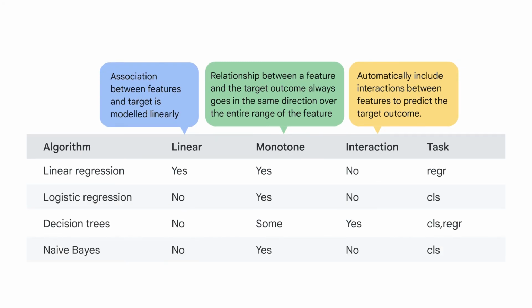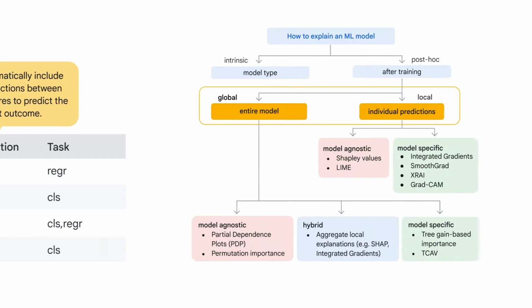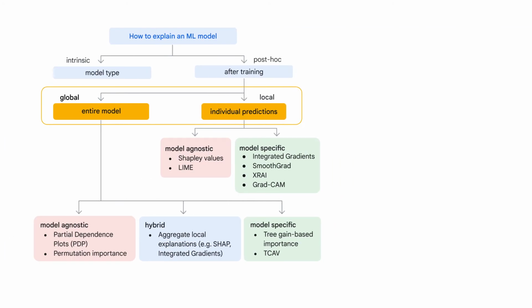Intrinsic explanations vary in their characteristics, particularly in terms of linearity, monotonicity, and the ability to consider feature interactions. For example, intrinsic explanation of linear regression is linear and monotone, but it doesn't consider interactions because we simply look at coefficients of each feature. So, now let's focus more on post hoc techniques, which are more flexible in terms of model selections.